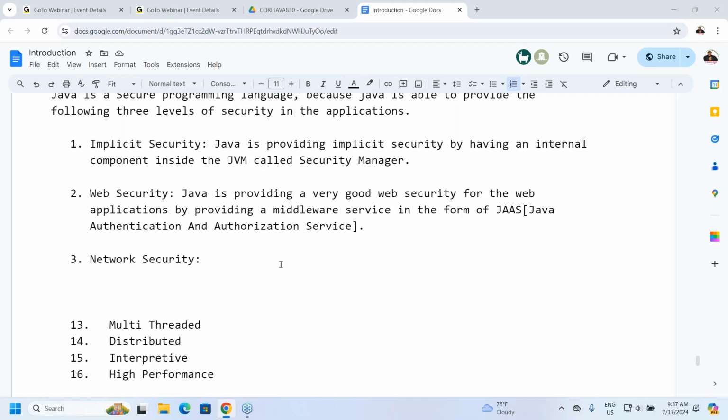When I provide username and password and click on the login button, the moment the data is ready to transfer over the network, the total username and password will be converted into a completely different form, an unrecognized format. That unrecognized format data is transferring over the network. Even though some third person can take and view our data, they are unable to decrypt it or convert it into a user understandable form.